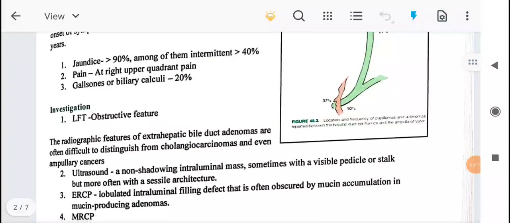The radiographic features of the extrahepatic bile duct adenomas are often difficult to distinguish from cholangiocarcinoma and even ampullary cancer.